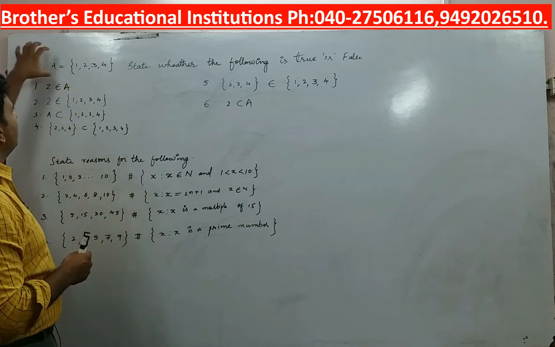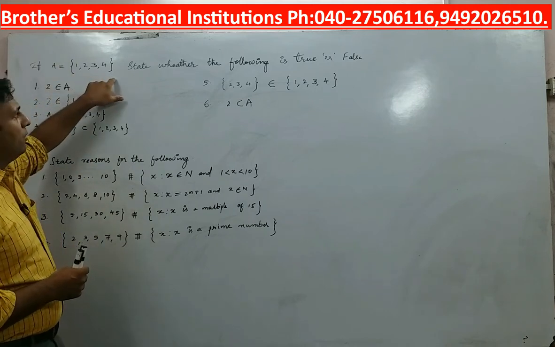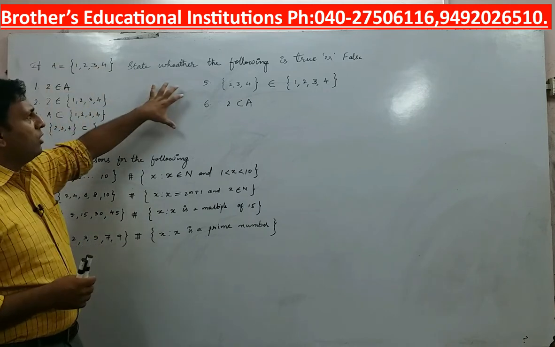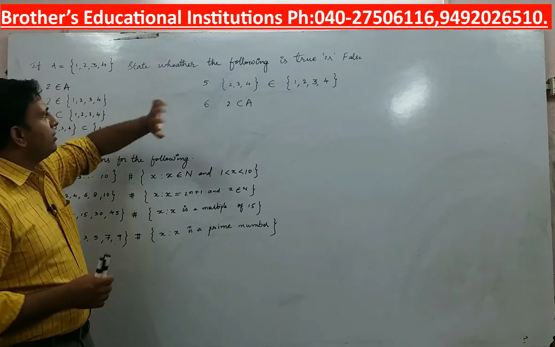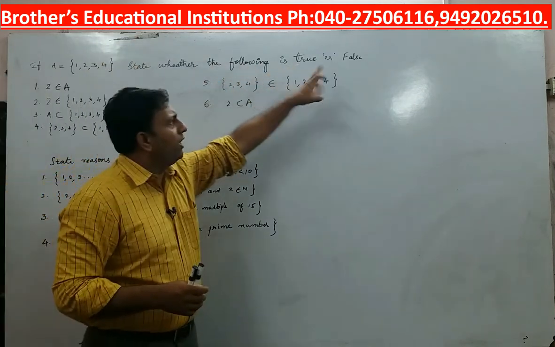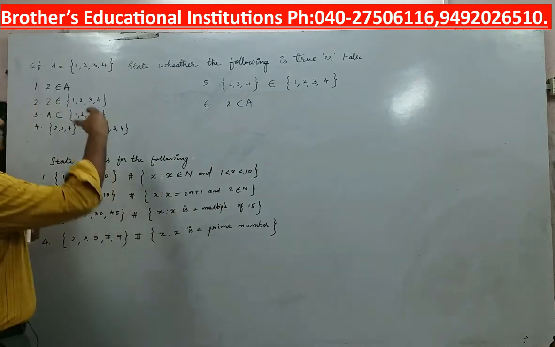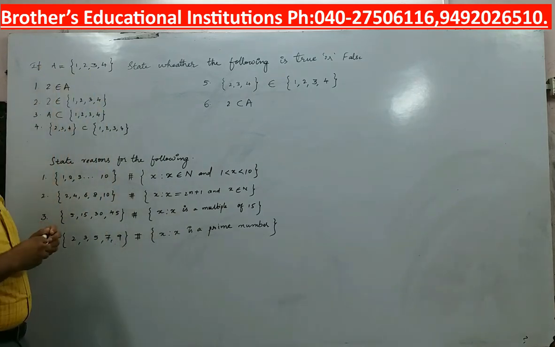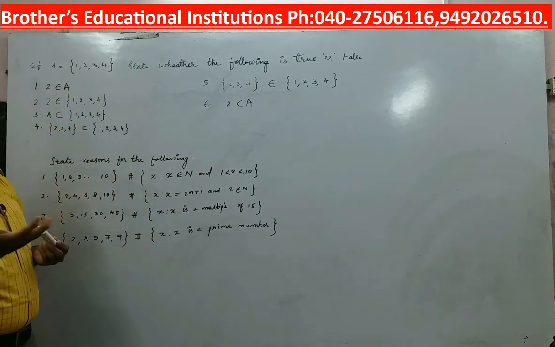The first question is, if set A is equal to {1, 2, 3, 4}, and for this particular set, these are the 5, 6 questions. State whether the following is true or false. I have given you certain statements. Now those statements should be either true or false.